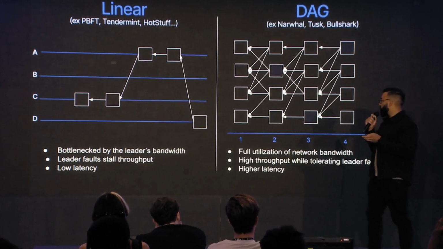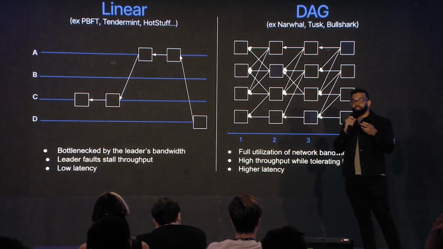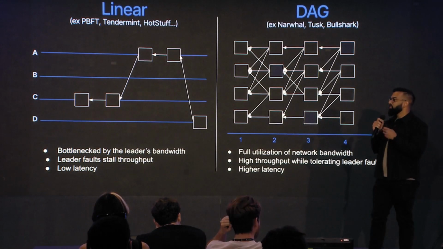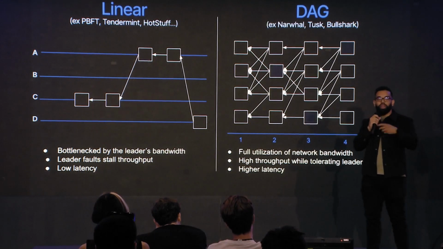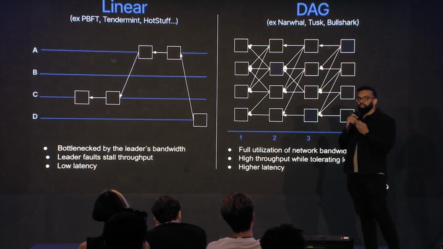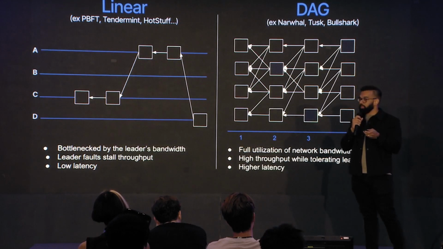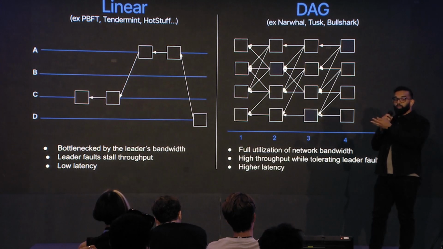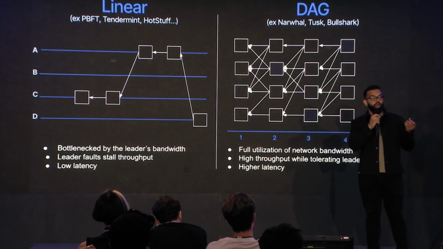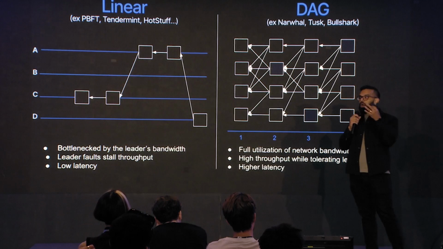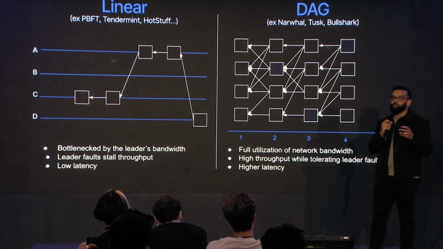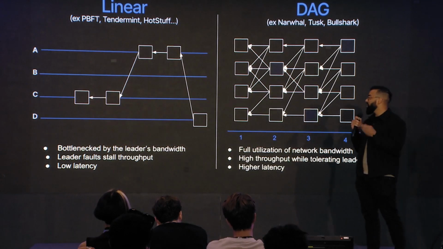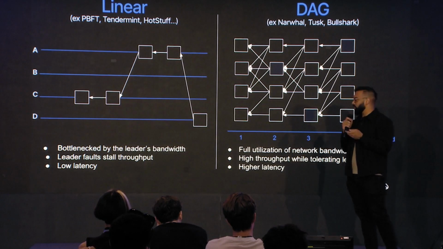What DAG-based protocols offer as well is that, because construction of the DAG is leaderless, even though the commit logic is leader-based, if the commit logic misses a leader, it fails to commit, but the actual building of the DAG can continue even if the leader is missing. This is how we maintain high throughput, because eventually a leader will come in that we can commit, and the sub-DAGs of the missing blocks will eventually get committed. But this has the drawback of higher latency. Like we talked about before, the goal is high throughput and low latency.